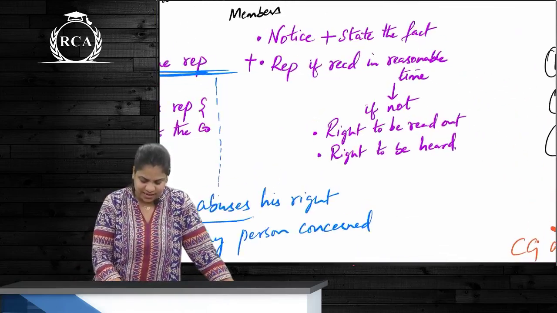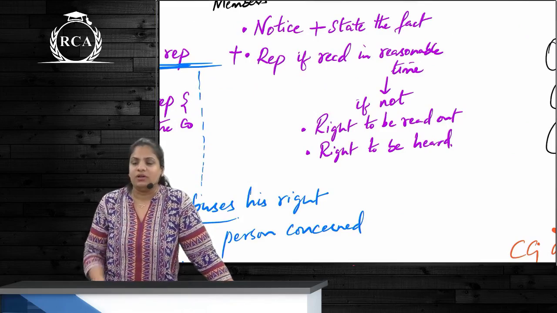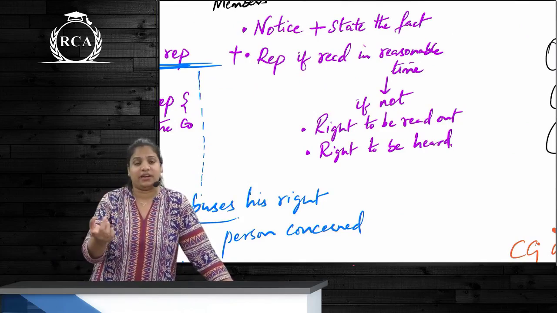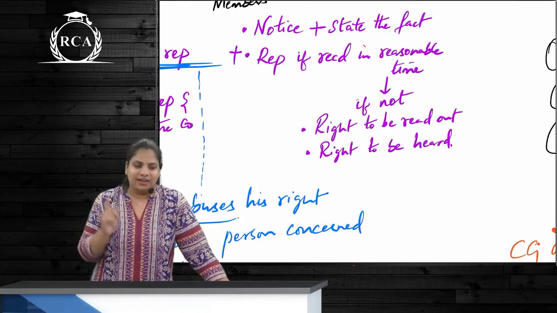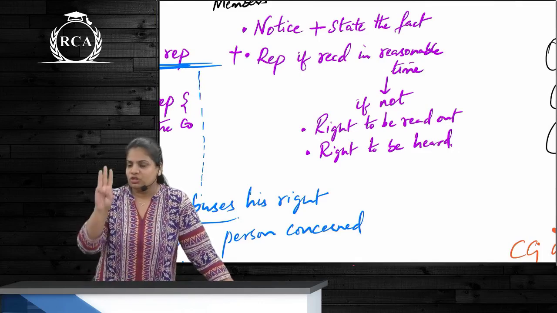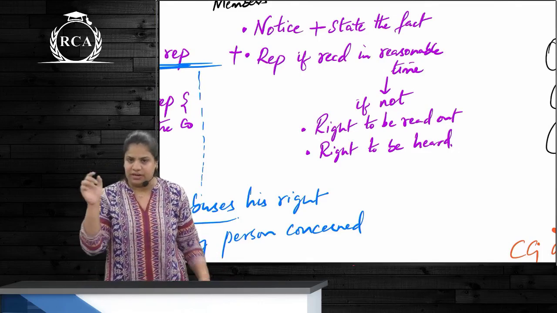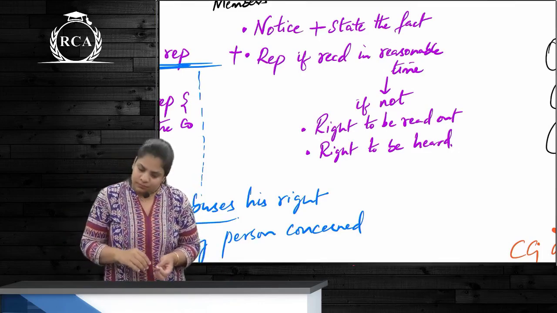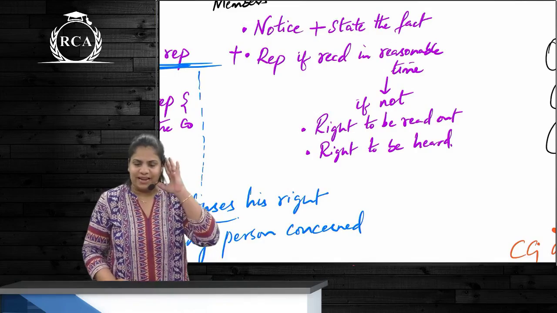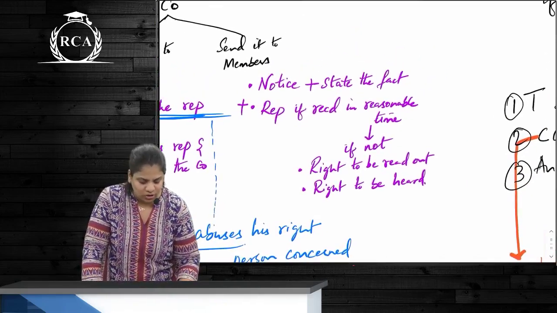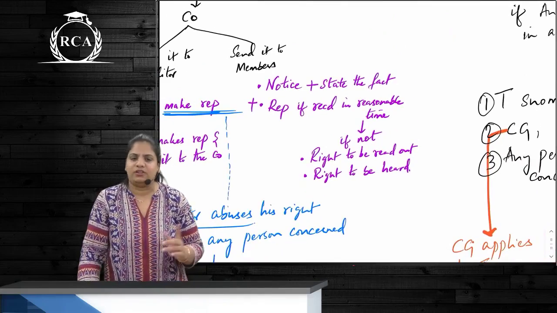And 2 other rights are available to this auditor. What are they? First is, he will also have a right to read this out at the general meeting. And when he is reading it out, what should others do? Listen, because he has also got a right to be heard. So 3 rights are available to the auditor. First right is to make representation. Second right is to read out this representation. And third right is the right to be heard.